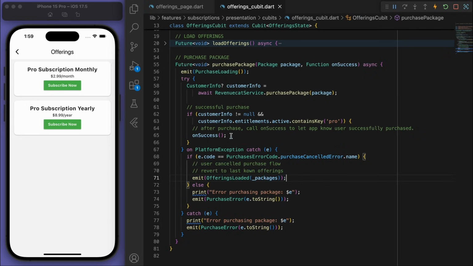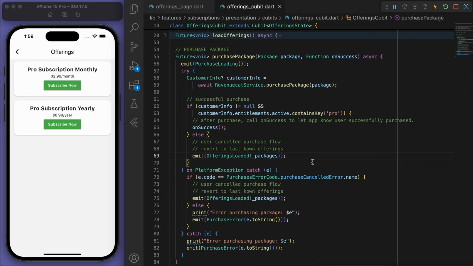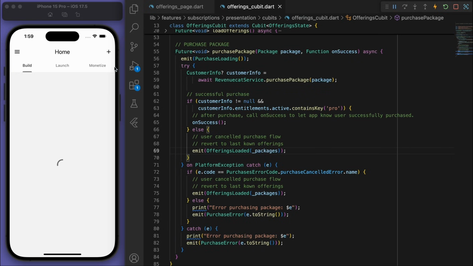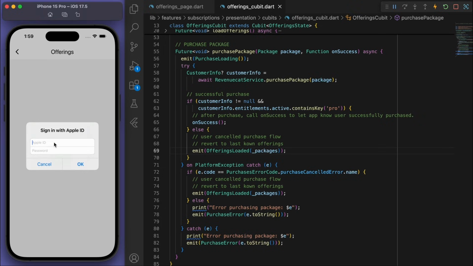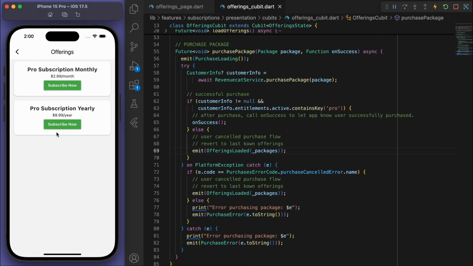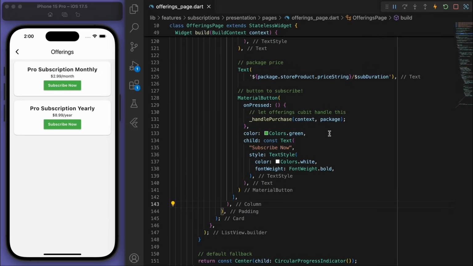Let's just copy this, and actually we should put it also here under the successful purchase if statement. Yep, so if it's unsuccessful and the user just kind of cancels the flow. So let's just try this again. I'm going to refresh the page, try to subscribe and cancel. Then yes, we just go back to the previously loaded packages. Everything is looking so good.